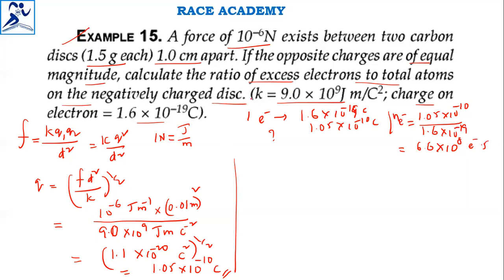In the question, they are asking us to find the ratio of excess electrons to the total atoms on the negatively charged disk. So you have to find the atoms also here. We know that for carbon, 12 grams of carbon contains how many atoms? Avogadro number, 6.022 × 10^23 atoms.